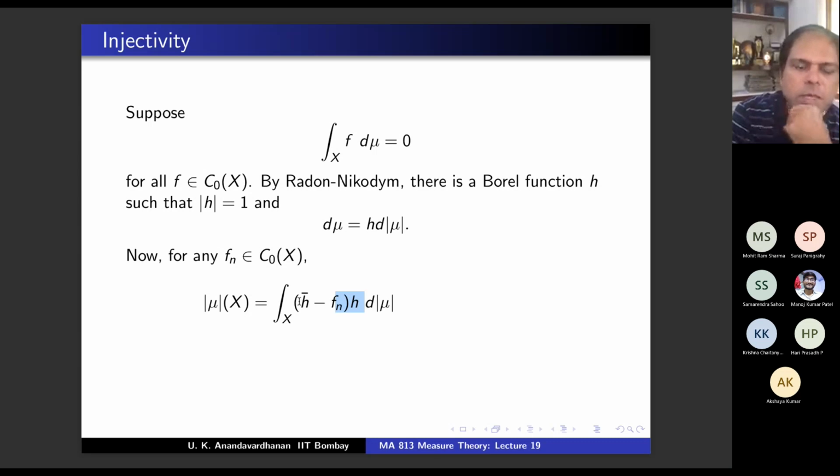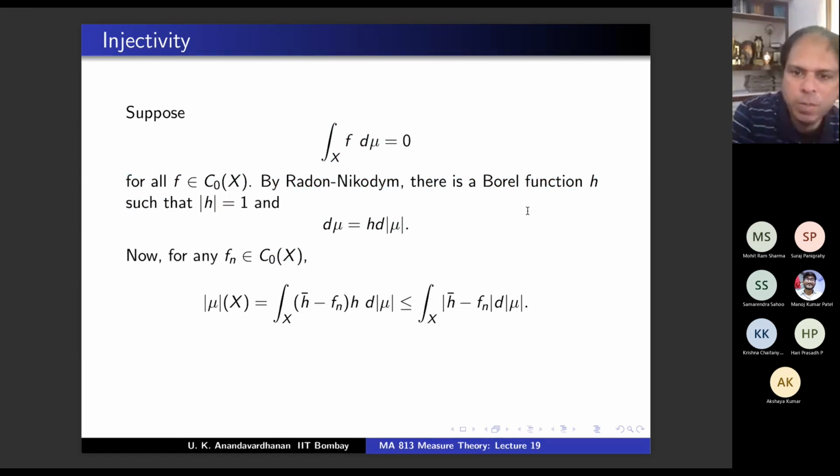So this equality is true, and this is less than or equal to the integral of |h bar minus f| d|mu|, because |h| is 1. Now you will understand the meaning of the subscript in C0(X). h is a Borel measurable function, right? And you can approximate h using functions in C0(X). Is that okay?